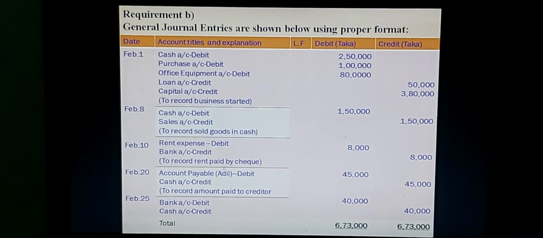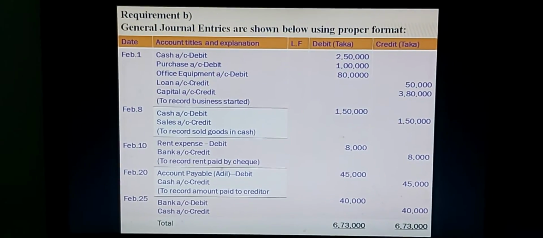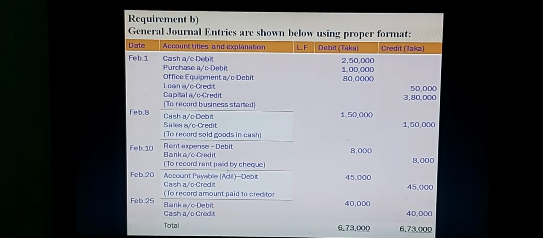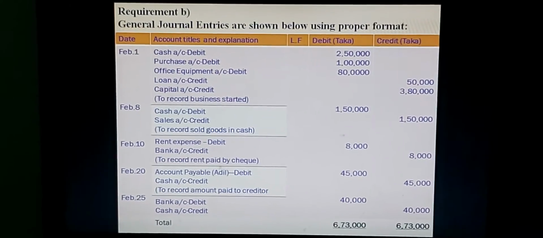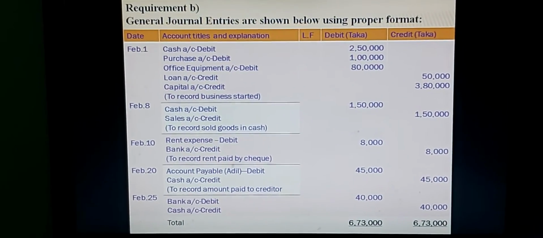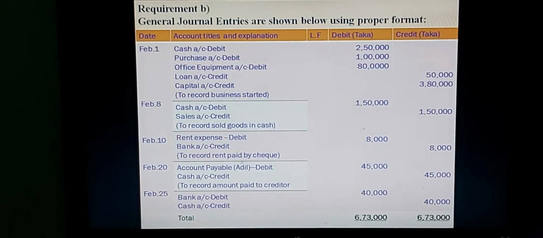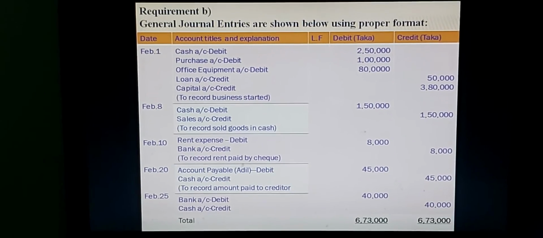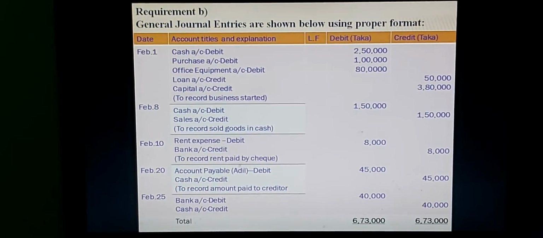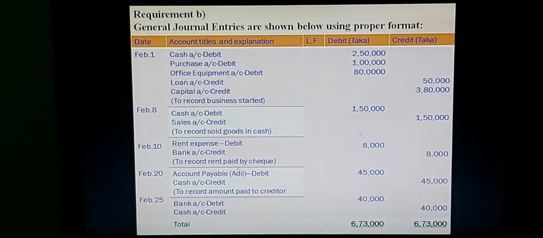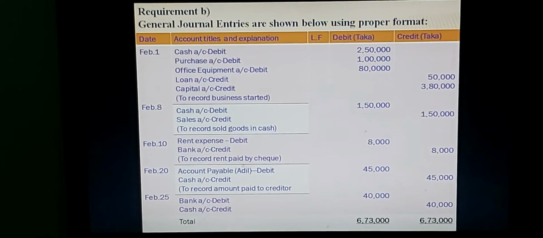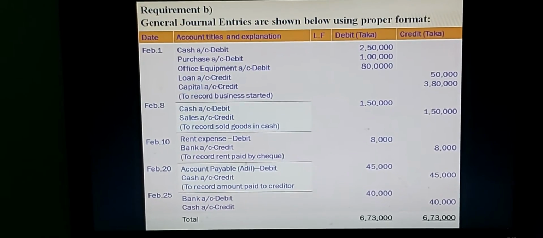But amount available, February 25, deposited into bank. In this transaction, 2 accounts are available. Bank balance increase, so bank account debit, and cash account. Cash has gone from the business, so cash account is credit.